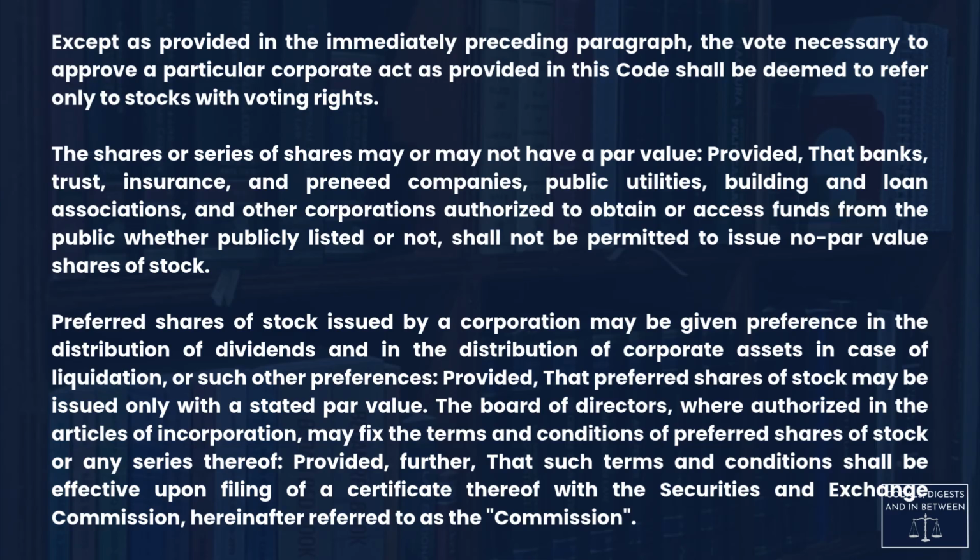Preferred shares of stock issued by a corporation may be given preference in the distribution of dividends and in the distribution of corporate assets in case of liquidation, or such other preferences. Provided that preferred shares of stock may be issued only with a stated par value. The Board of Directors, where authorized in the Articles of Incorporation, may fix the terms and conditions of preferred shares of stock or any series thereof, provided, further, that such terms and conditions shall be effective upon filing of a certificate thereof with the Securities and Exchange Commission, hereinafter referred to as the Commission.